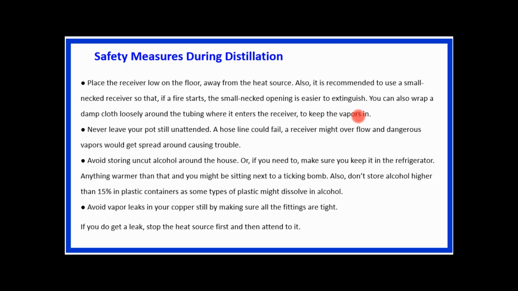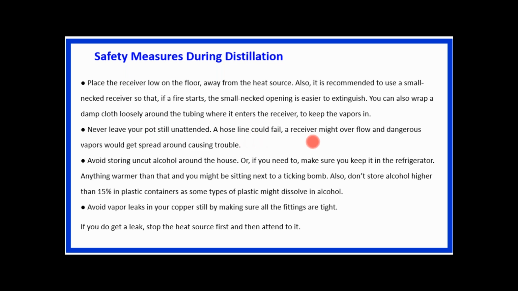There is a chance of explosion due to these vapors, and that is why this is one of the solutions: wrap the cloth loosely around the tubing where it enters the receiver. So we have to avoid these vapors entering the surrounding atmosphere. Never leave your pot still unattended, so that the pot should be observed or supervised by a responsible person on a continuous basis.